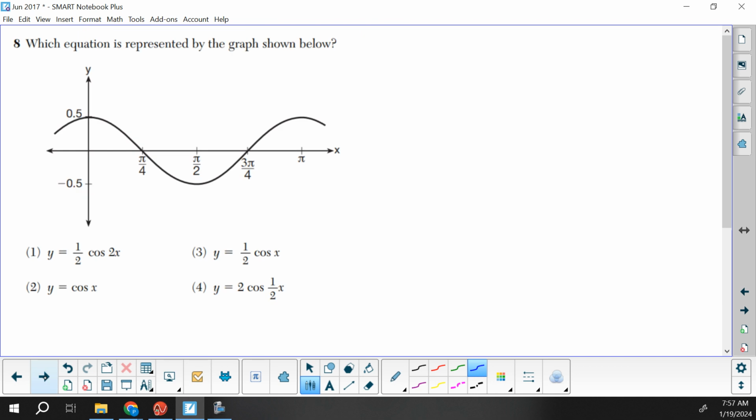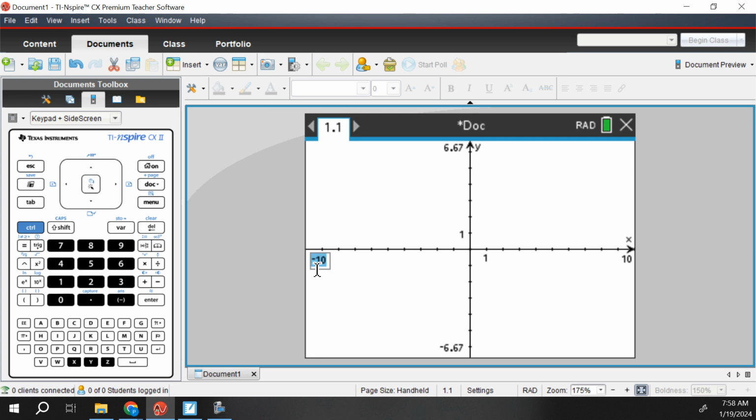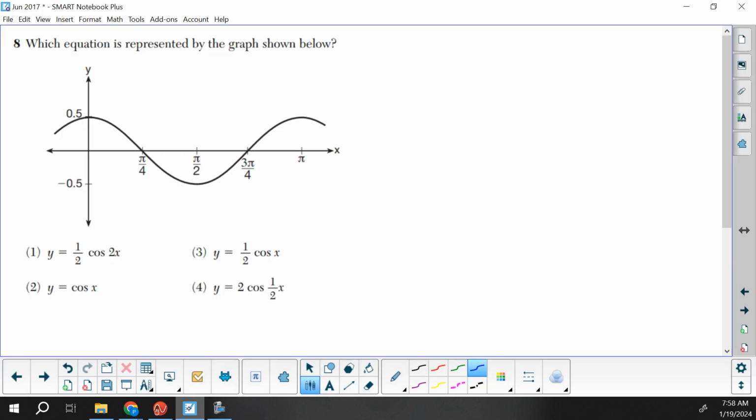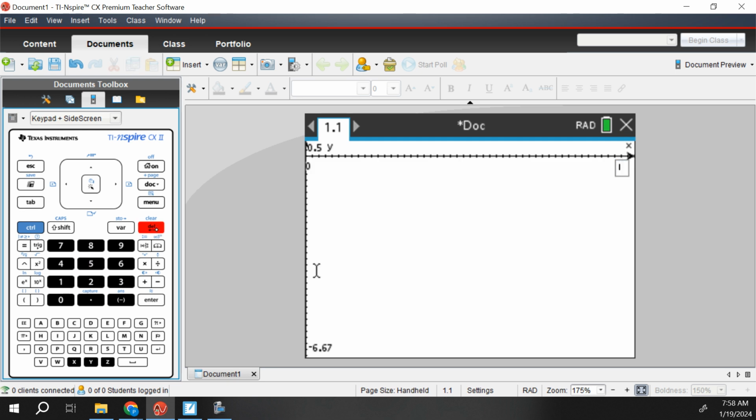And our last one, we're going to just do this with trial and error graphically, but the important thing is to set up your window first. So our x's go from 0 to pi, and our y's go negative 0.5 to 0.5. So for our x's, I'll double click here, go 0, hit tab twice, and let's see, what did we go from again? Negative 0.5 to positive 0.5. So I'll make this be positive 0.5, hit tab twice. This was pi. When you put the pi in, it'll switch it to a decimal, but that's okay. And then we have negative 0.5.